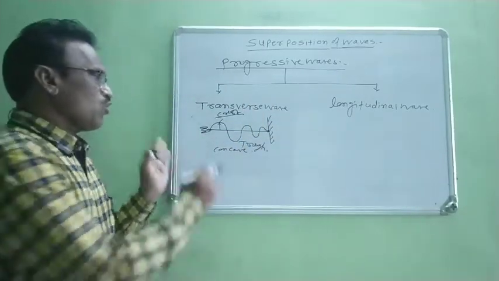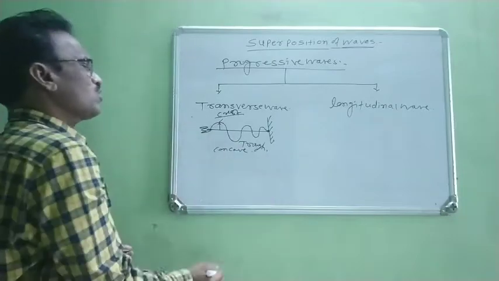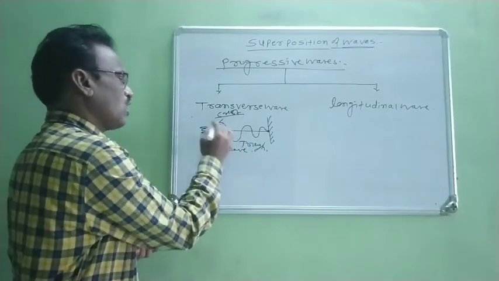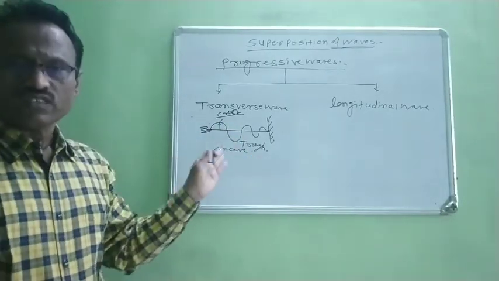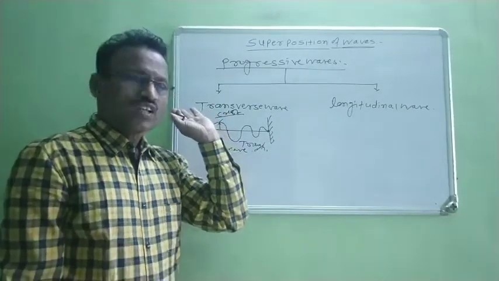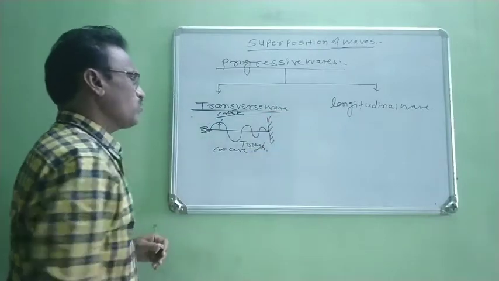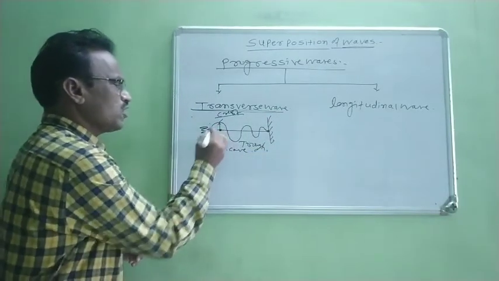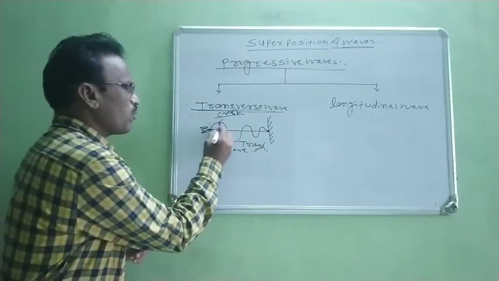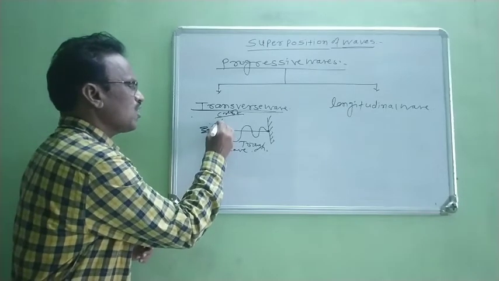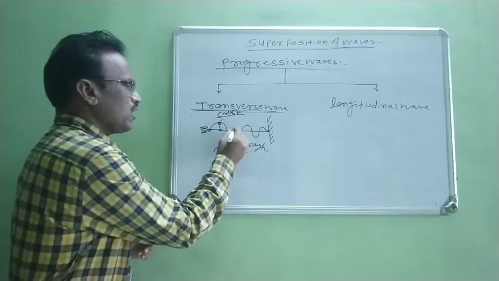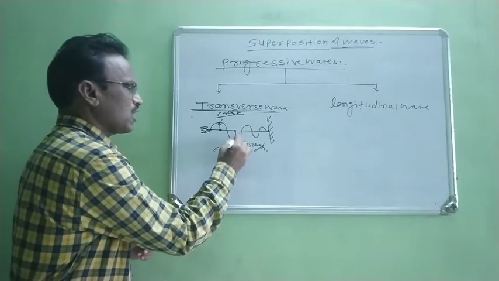Okay. Now, in this transverse wave, we observe that alternately crests and troughs are produced. Right. Therefore, what are transverse waves? Now, during this transverse wave, first this is the first particle. This particle vibrates from its mean position vertically in upward direction. Again, this particle starts vibration vertically in downward direction.